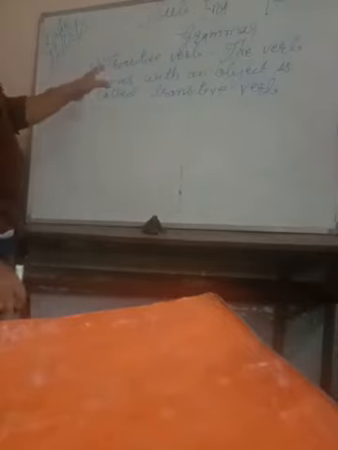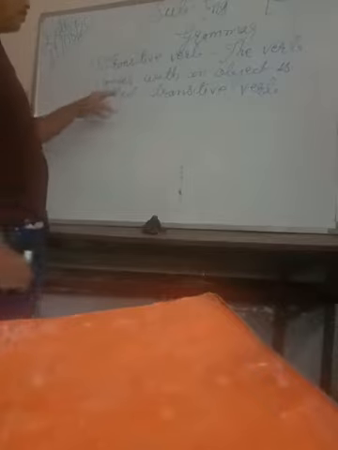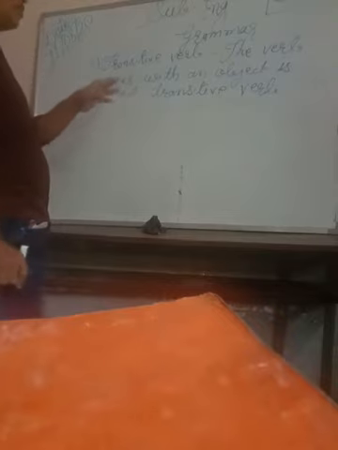It's a very simple and easy definition. What does it say? Here we can understand through the definition of the transitive verb. What is transitive verb? The verb that comes with an object is called transitive verb.